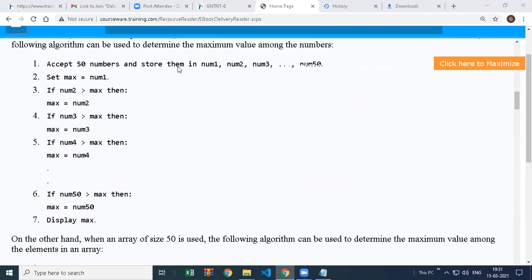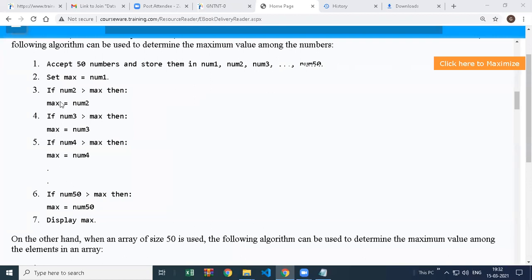You have to first create 50 variables: num1, num2, num3, num4, num5, num6, num7, like this, up to num50. And then you have to write 50 if-else blocks. If the number is greater than this, if the number is greater than this, and the same you have to do 50 times.